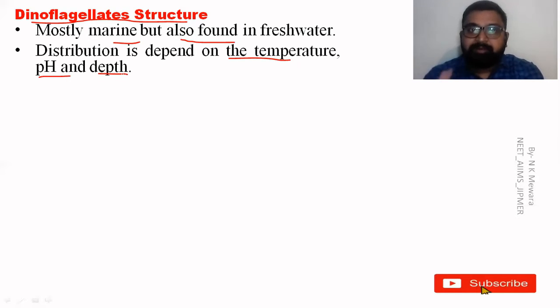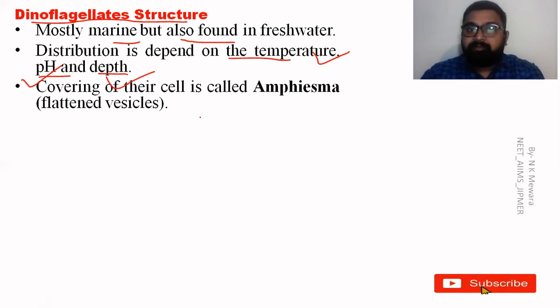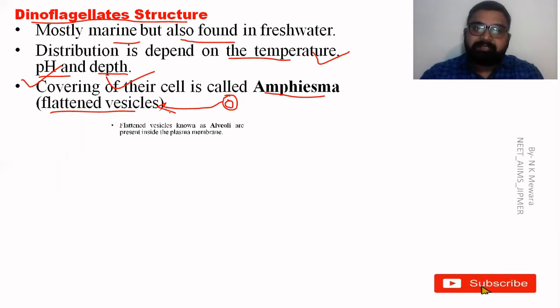The dinoflagellate cell is covered by the amphiesma, made of flattened vesicles.